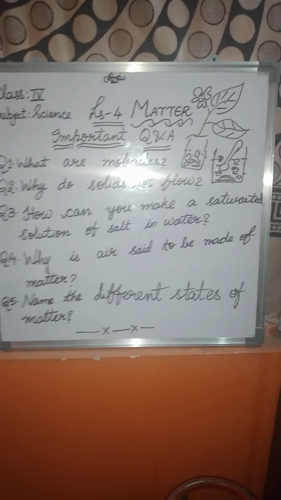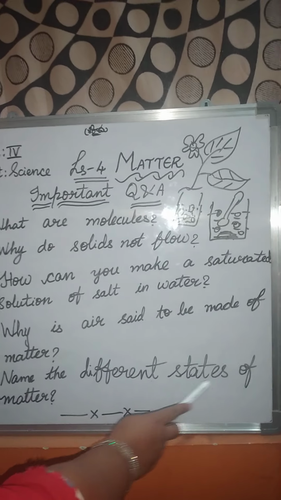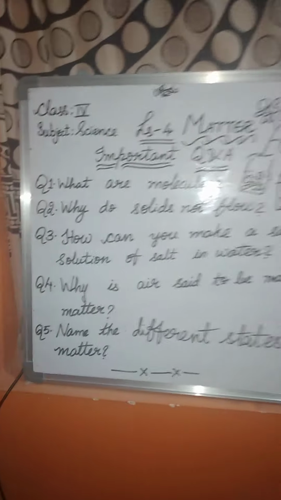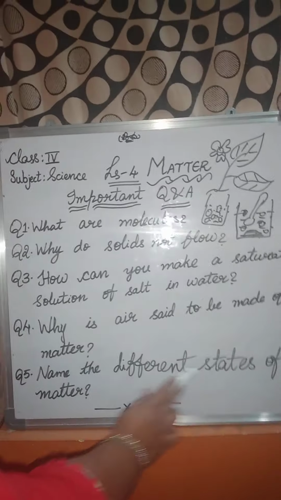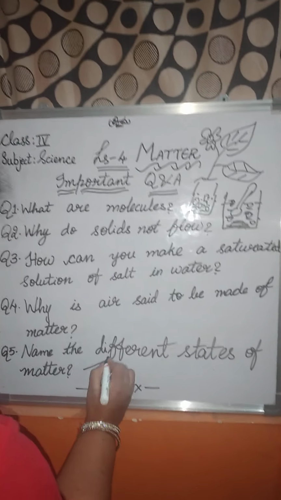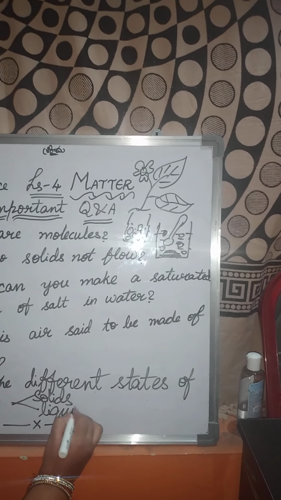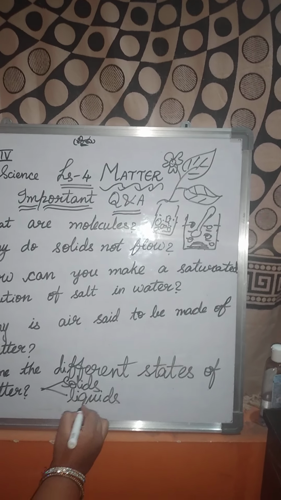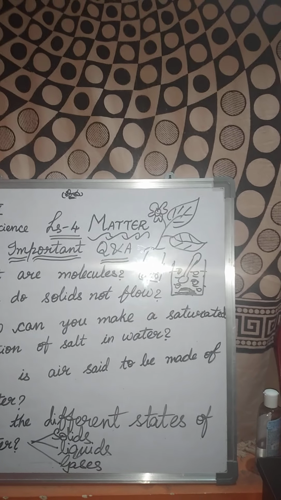Okay, next question. Name the different states of matter. This is very easy. This is a very easy question I have given you, and the teacher also will give it in the exam. Correct, I can listen to you. The different states of matter. There are three different states of matter. What are they? Correct. Solids, then liquids, and yes, correct, gases. So these are the different states of matter. Here they are not asking you for any example, so no need to write it.